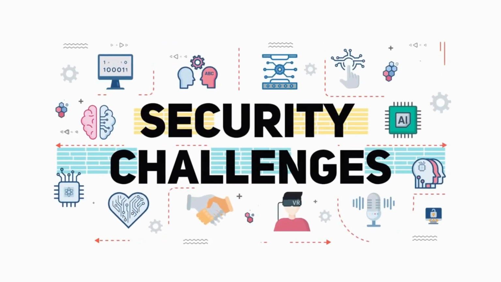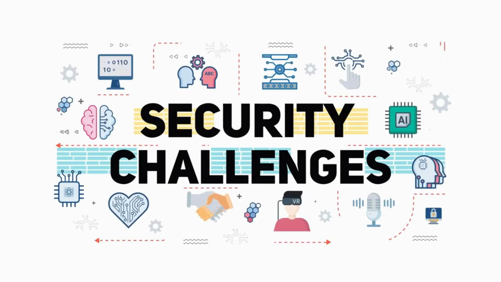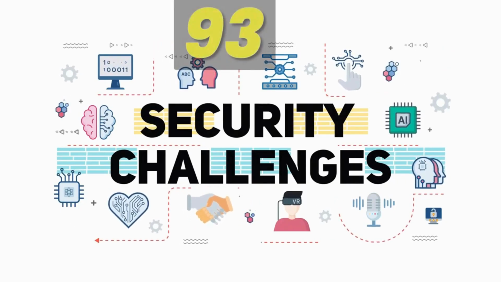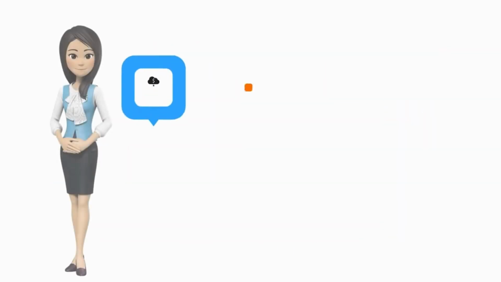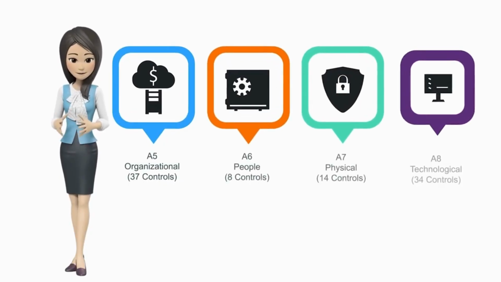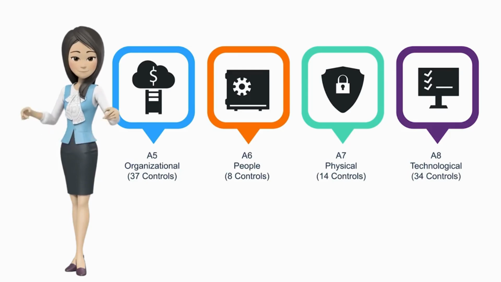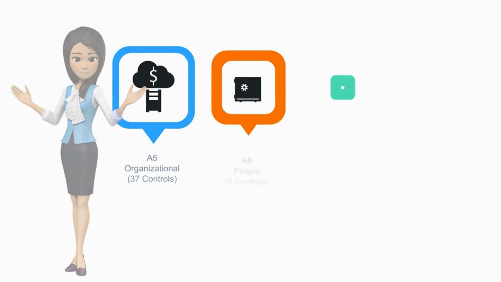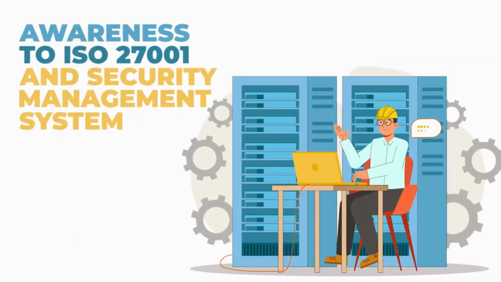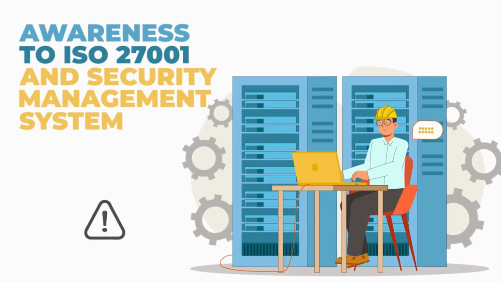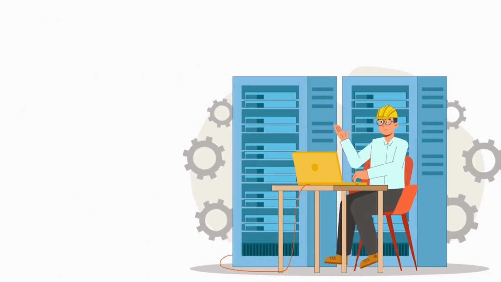Annex A Controls. The ISO 27001-2022 Annex A controls have been restructured and updated to reflect current security challenges, with 93 controls. These include A5 Organizational, 37 controls, A6 People, 8 controls, A7 Physical, 14 controls, and A8 Technological, 34 controls. Awareness of ISO 27001 and the security management system of the organization is critical to having a strong defense.